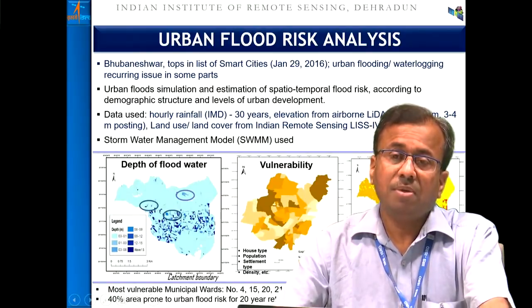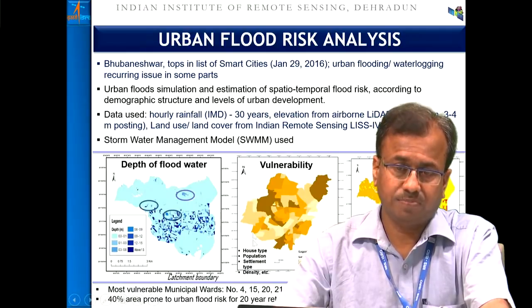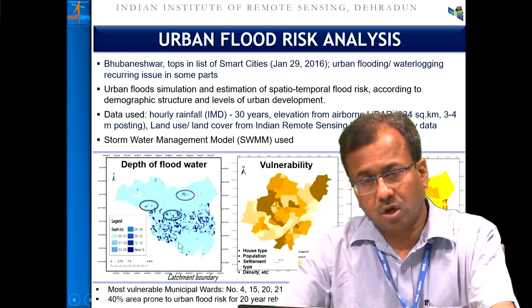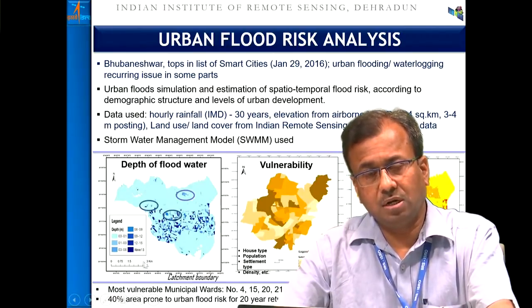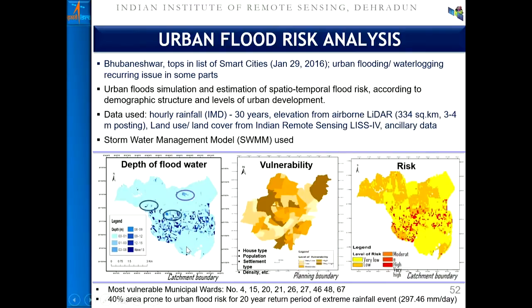If that is so, because risk mapping is a subject of hazard and vulnerability, based on this we can utilize various hydrological and hydrodynamic models coupled with GIS. Various tools are available, either in the open domain, open source, or as commercial software, and then we can do the vulnerability analysis, based on the elevation, the land use, and the vulnerability of the urban dwellers.